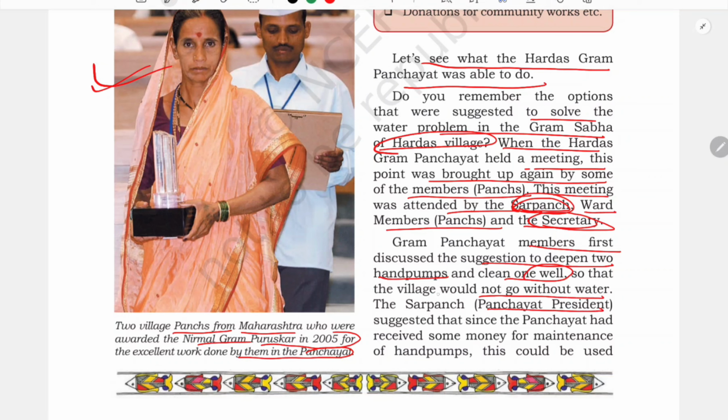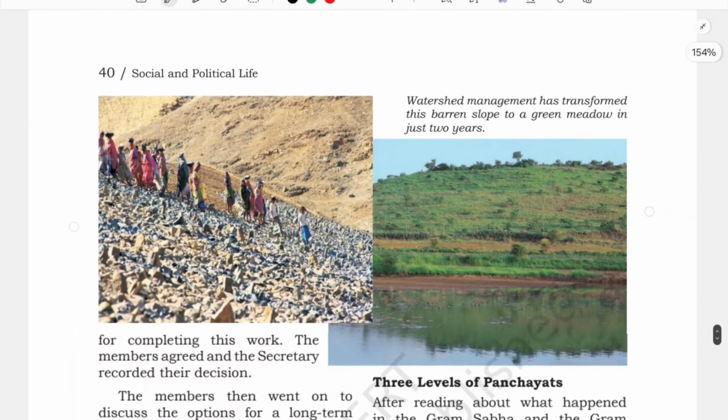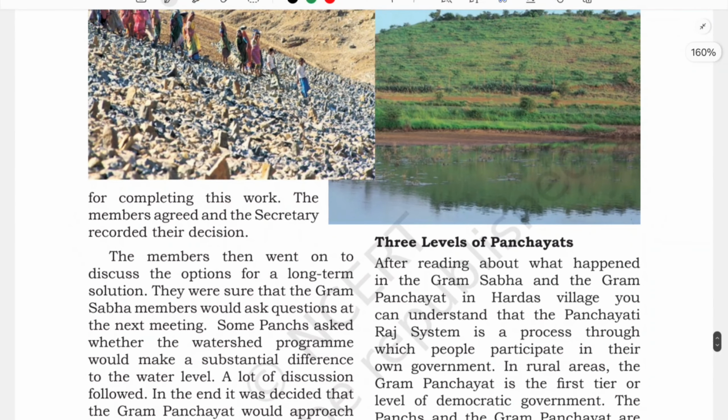The Sarpanch, the Panchayat president, suggested that since the Panchayat had received some money for maintenance of the hand pump, this could be used for completing their work. So they have received some money. We are going to see from where they are going to receive that money also, okay. So they are going to complete that work.